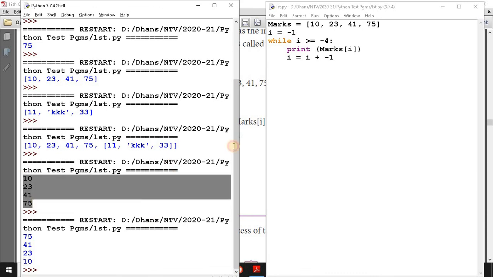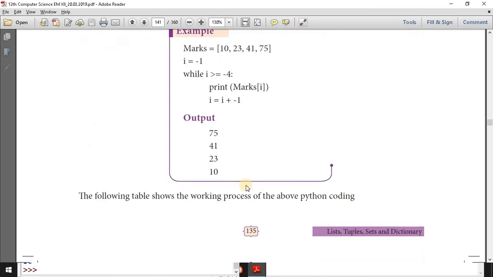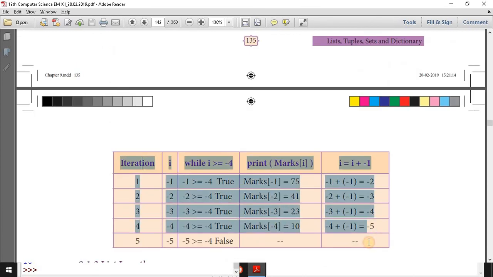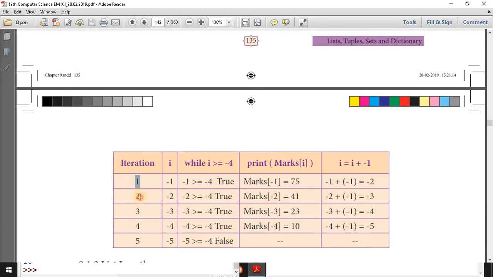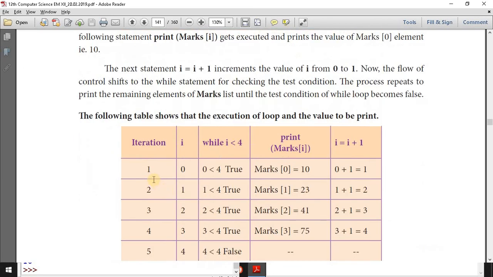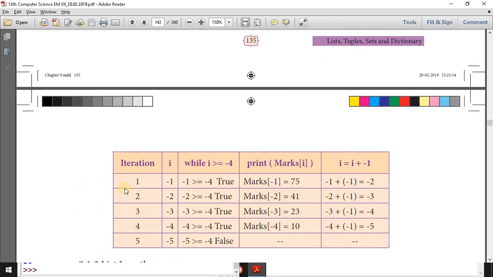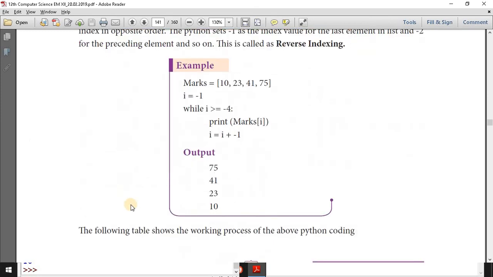Here it is forward order. The same while loop. Here is the explanation table for each iteration. For each cycle, what will happen? Explained here in detail: I value, condition, then the print statement will be executed. Again, go for the next iteration, I value becomes, then condition. So positive reference and negative reference are both given. Okay. Reverse indexing.